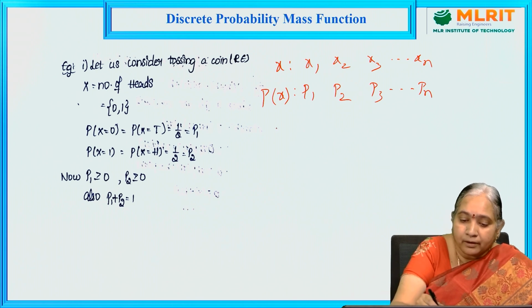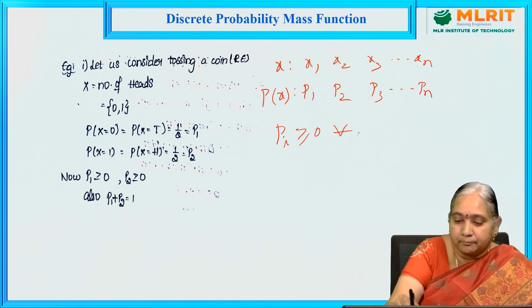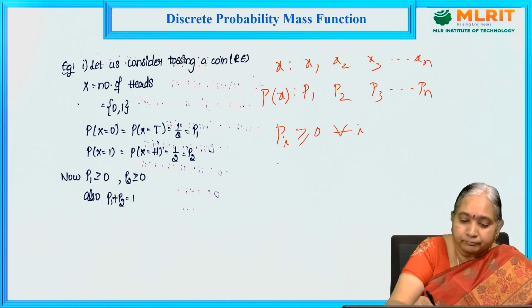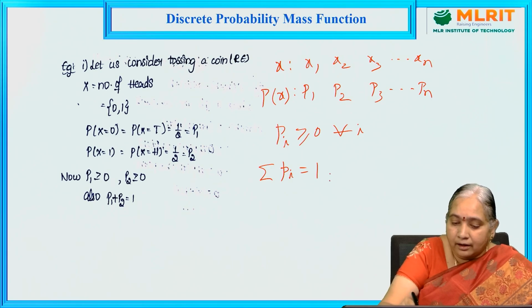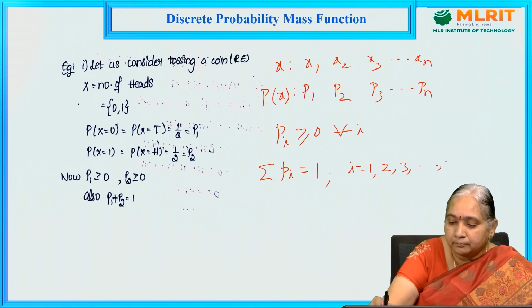That is, Pi is greater than or equal to 0 for every i equal to 1 to n. Similarly, total probability is equal to 1. That is, summation Pi equals 1, i equal to 1, 2, 3 and so on, n.